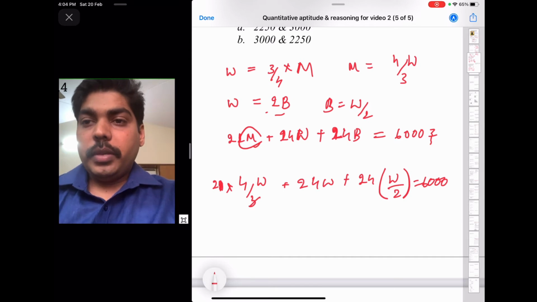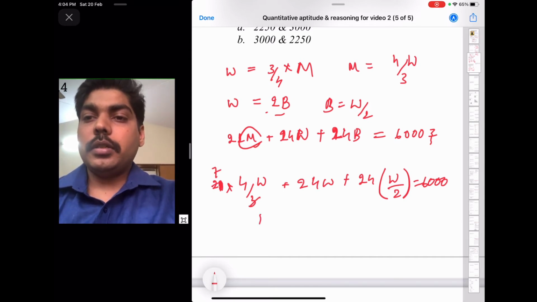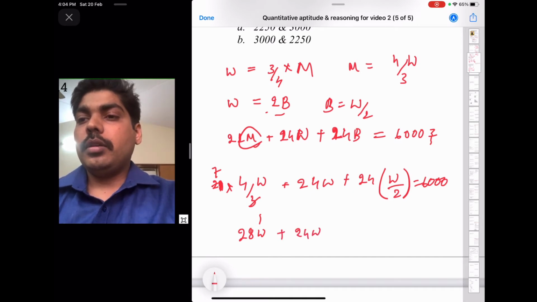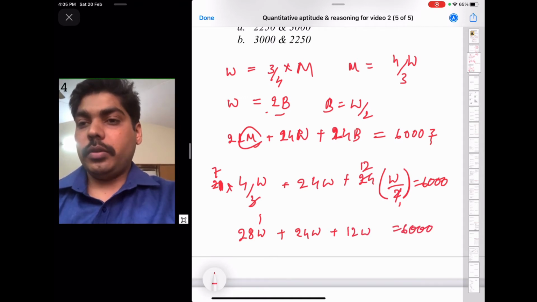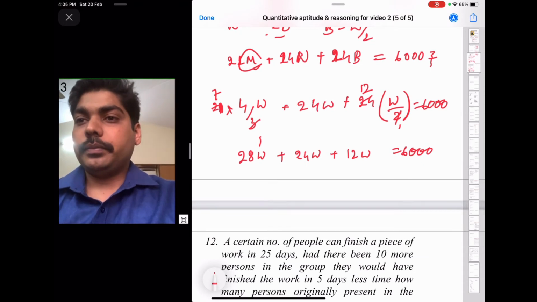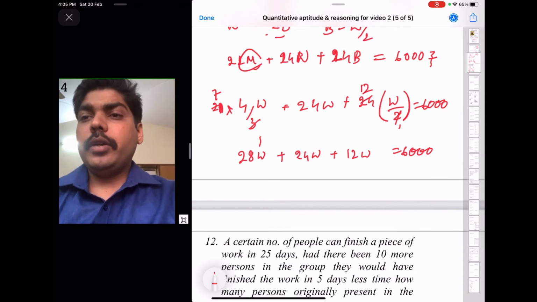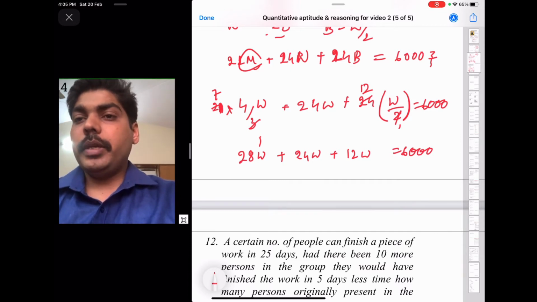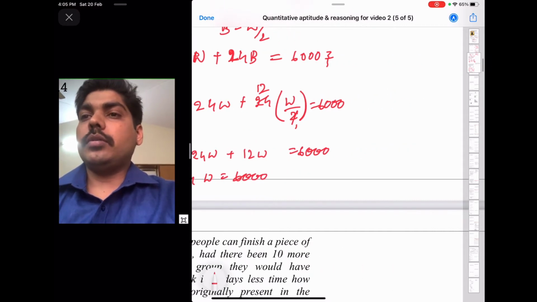So here simplify them. 3 ones are 3, 3 sevens are 21, 4 sevens are 28 woman, plus 24 woman plus, 2 ones are 2, 2 twelves are 24, 12 woman, is equal to 6,000. Now 28 woman plus 24 woman plus 12 woman will be 64 woman is equal to 6,000.